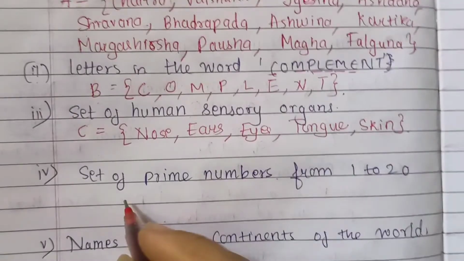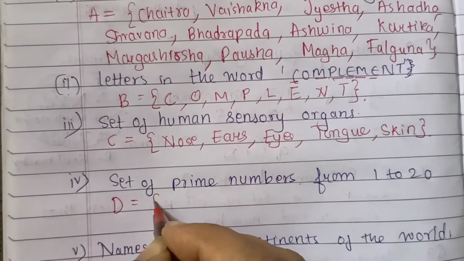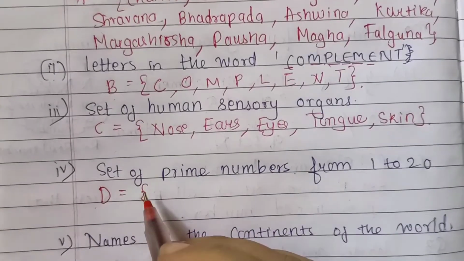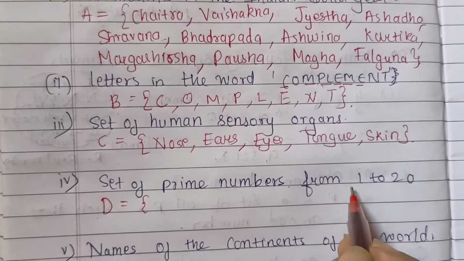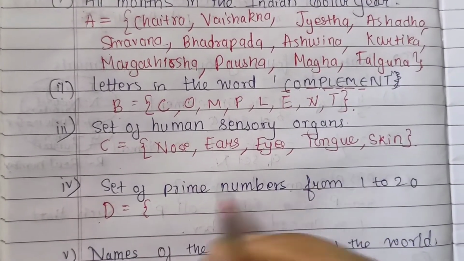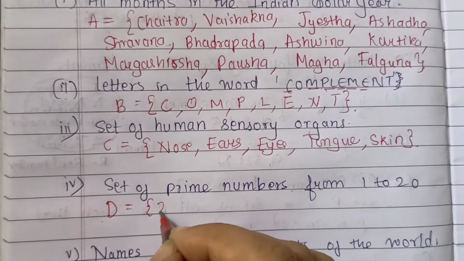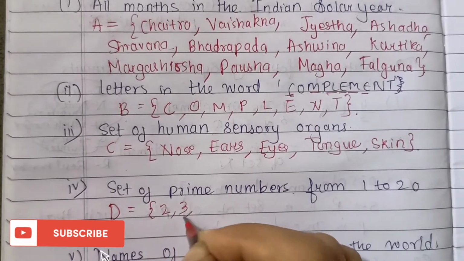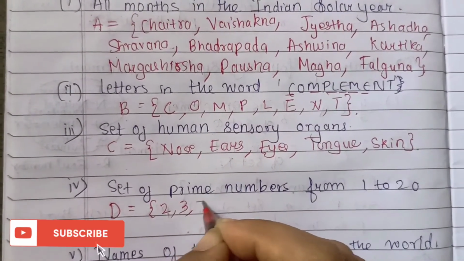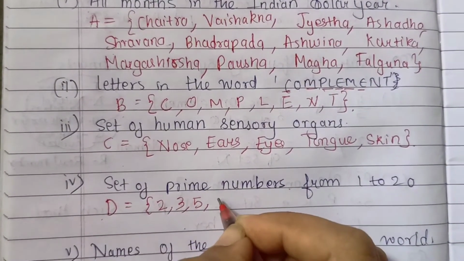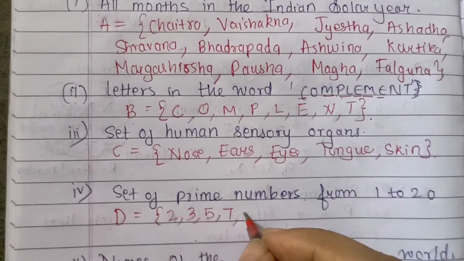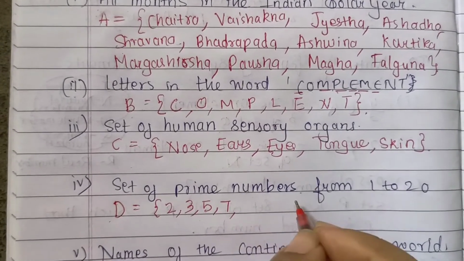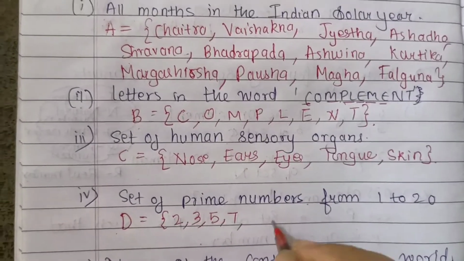We'll consider it as D. You can consider any alphabet. We have to write prime numbers from 1 to 20. So we'll start with the smallest, that is 2. Then 3, 4 is not a prime number, 5 is a prime number, 6 is not, 7 is a prime number, 8 is not, again 9, 10 both are not prime numbers.